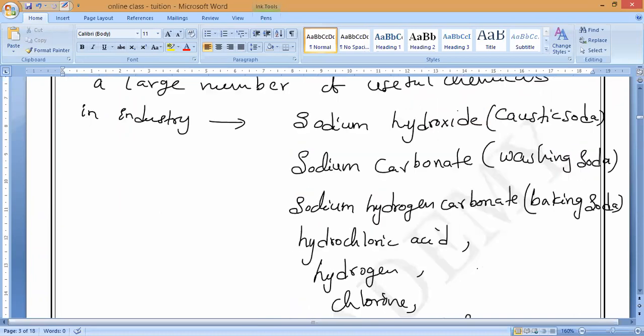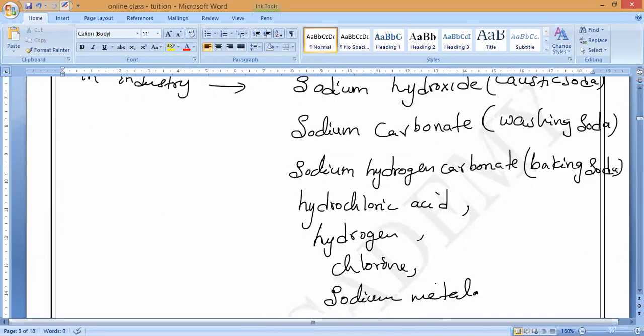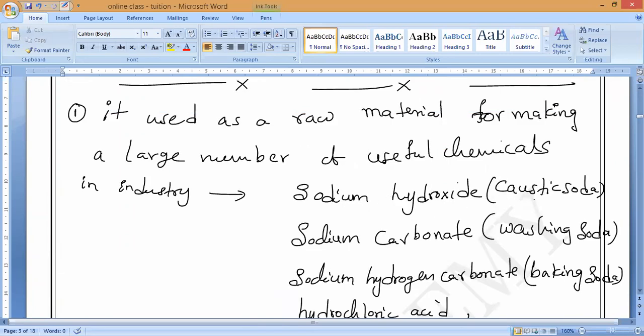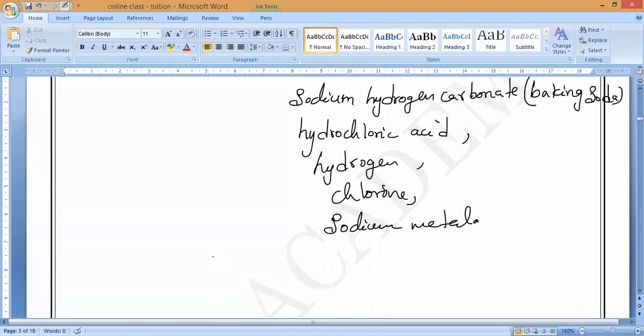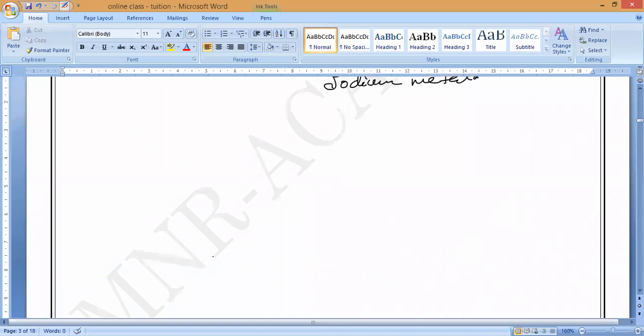So everybody should remember: sodium carbonate, washing soda; sodium hydrogen carbonate, baking soda. Next one, sodium hydroxide, caustic soda. Nobody should forget anything. Everybody must remember this. Next, hydrochloric acid, hydrogen, chlorine, sodium metal. This is the first one. Do you understand, guys? Second use.